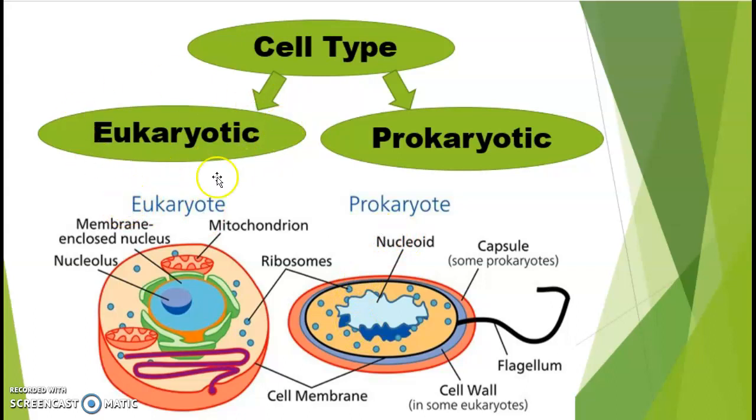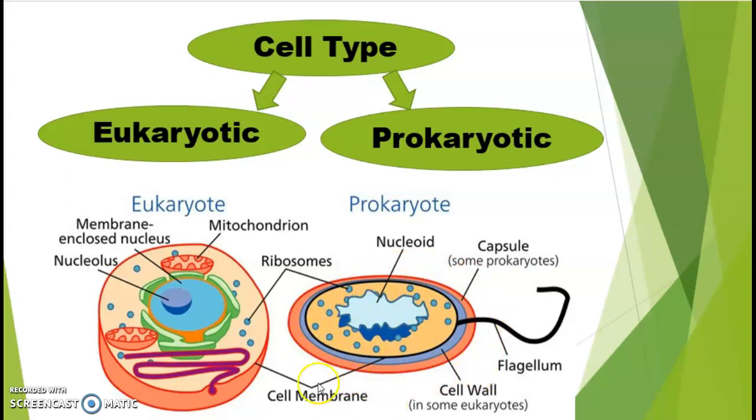Now, if we talk about the eukaryotic cell, you can see there is a nicely defined region of nucleus because of the nuclear membrane present outside the nucleus. Here another difference between prokaryotic and eukaryotic cell is that you can see double membrane bound organelles are present. Cellular organelles like mitochondria are present, endoplasmic reticulum, Golgi body are present, but here you cannot see anything. Here only ribosomes are present in the cytoplasm.